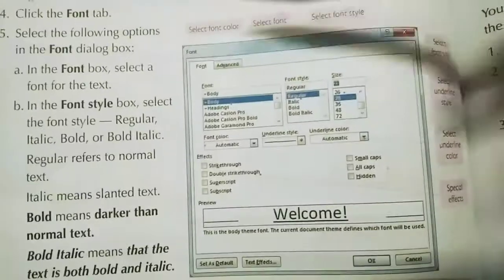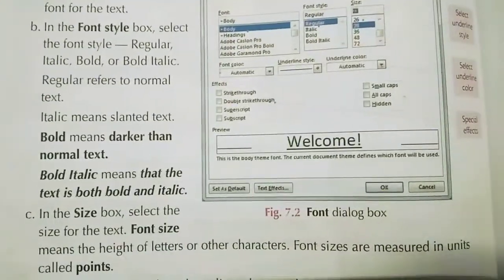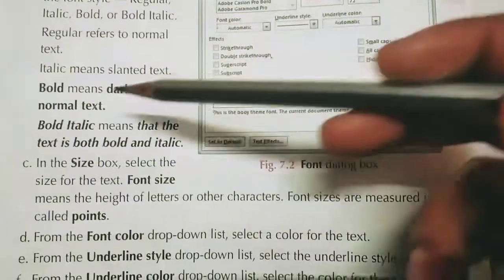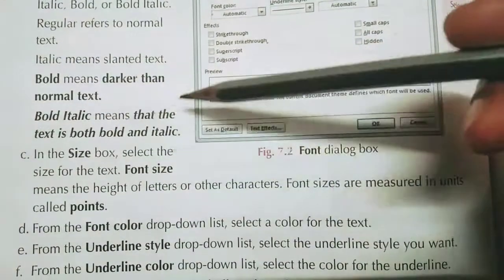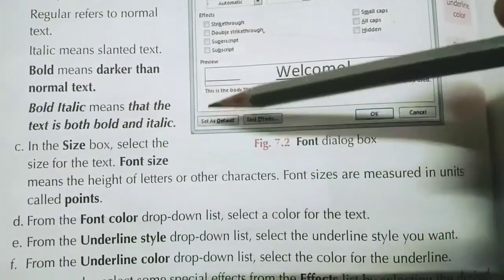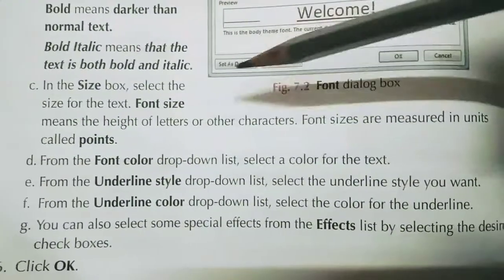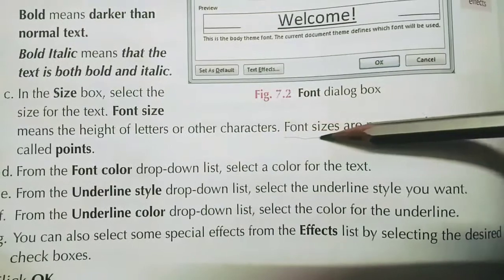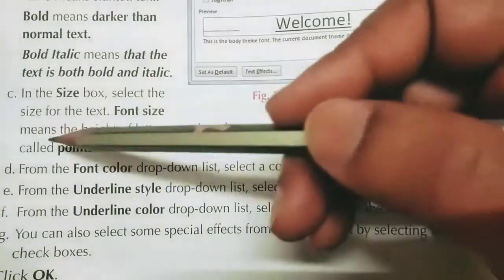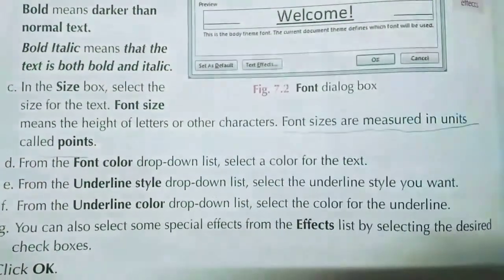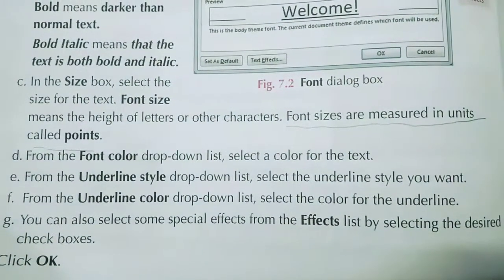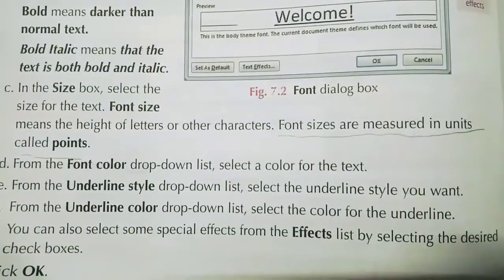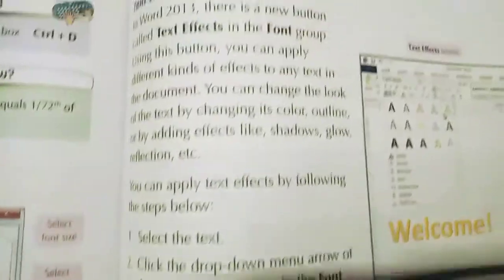Understood? So all the steps are written here. Bold means darker than the normal text. Bold italic means that the text is both bold and italic. Okay, so everything is written here, you can read. And one more important thing, font sizes are measured in units called points. Okay, this is the measurement of the font size. It is measured in points. Understood?